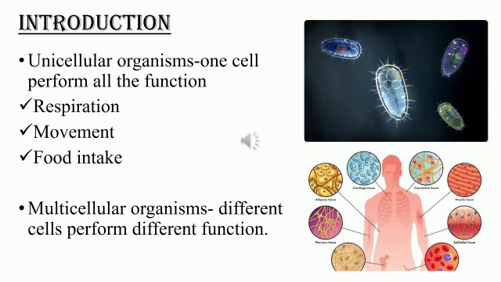As you can look into the picture, you can see there are cartilage tissue, connective tissue, muscle fiber, epithelial tissue, and also blood cells and nerve tissue. All these perform different functions and they are made of different cells as well. Okay, so this is the major difference between unicellular organism and multicellular organism.